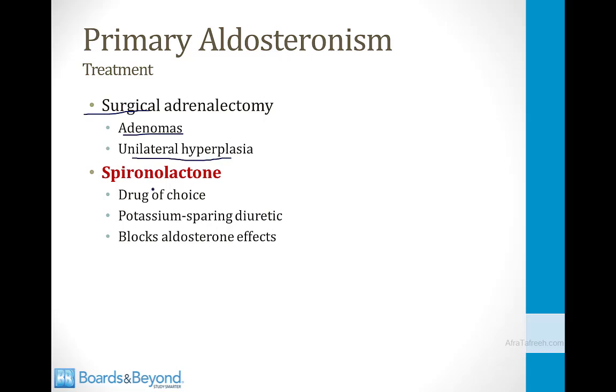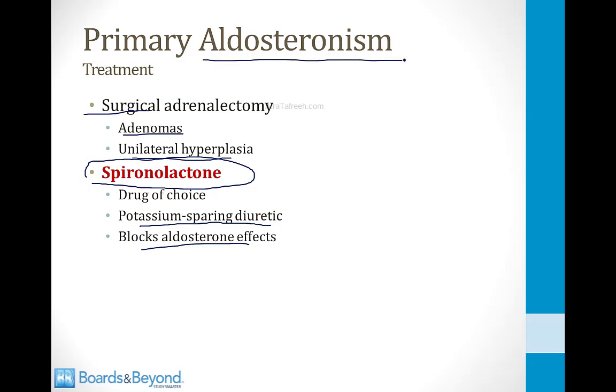Another treatment that is very high yield for you to know about for step 1 is spironolactone. This is the drug of choice in primary aldosteronism. It is a potassium-sparing diuretic, but its mechanism of action is to block the effects of aldosterone. So obviously it is a drug you want to use when the patient has elevated aldosterone levels.